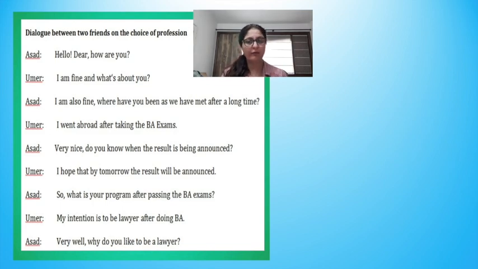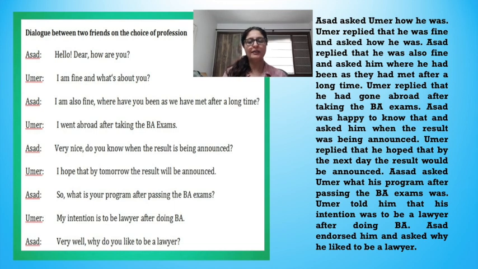in the paragraph form. Hello dear, how are you? Now these are two friends, Asad and Umair. So Asad asked Umair how he was, right? This is a question. So what have we done here? Are changes to was and you changes to he. But what has happened here? They have swapped places, right? The places have been swapped.